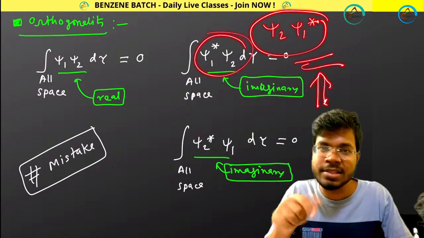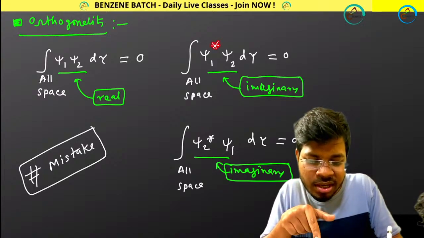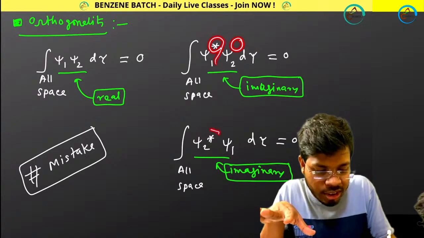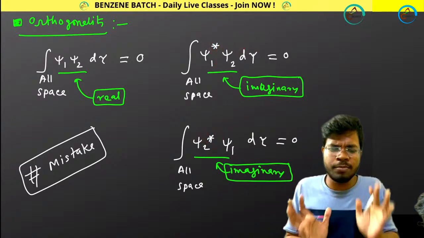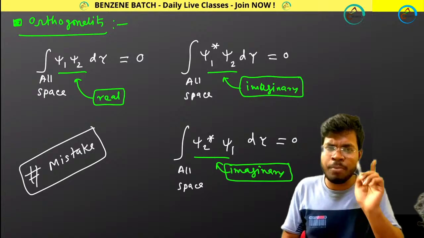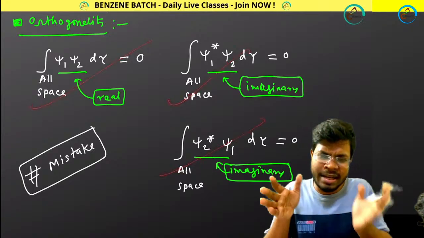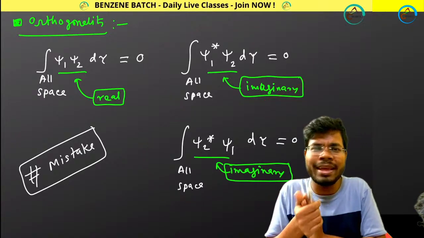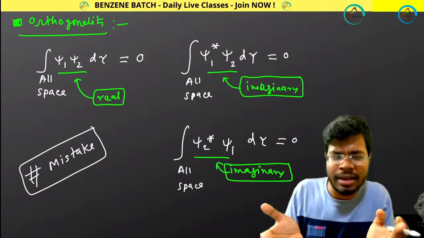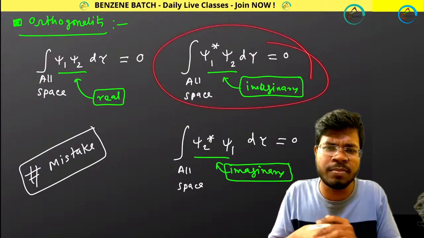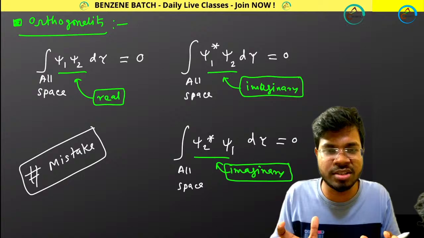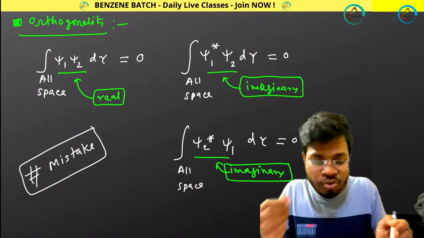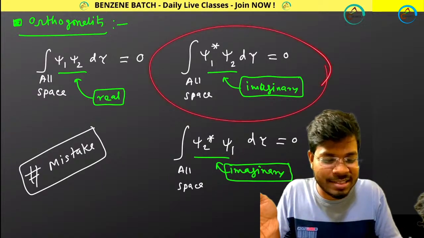To write with the right convention, you need to follow this rule: first read psi1 star, then read psi2. The conjugate term first, then the normal term. Maximum international and reputed books follow this rule, but Indian authors or local books don't follow it, because they don't care about these conventions, which are very perfect international conventions that physicists and chemists discovered and used. So whenever you are writing, please respect them and write in this way. That's all.